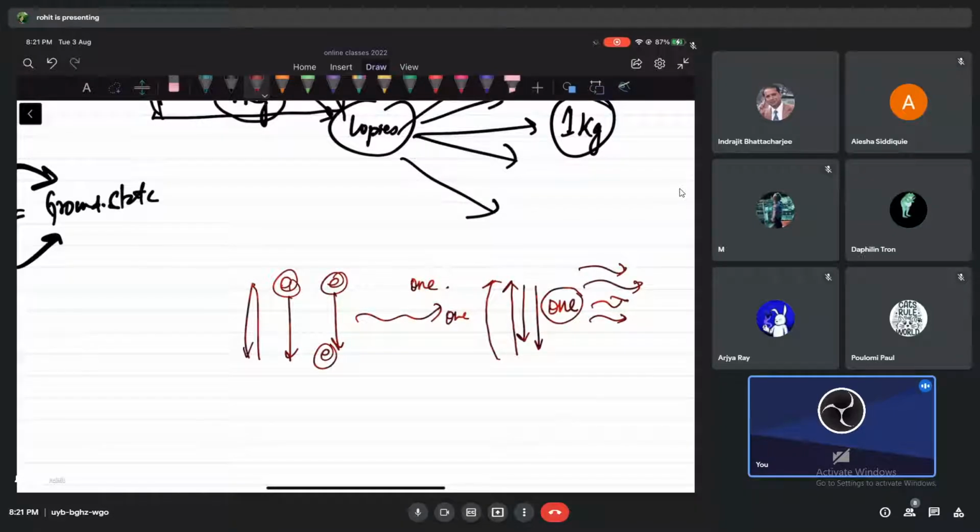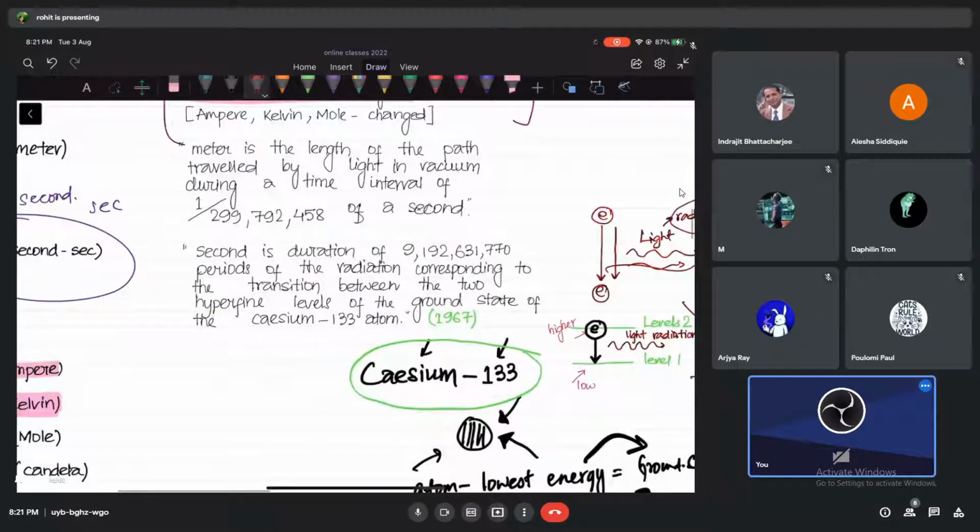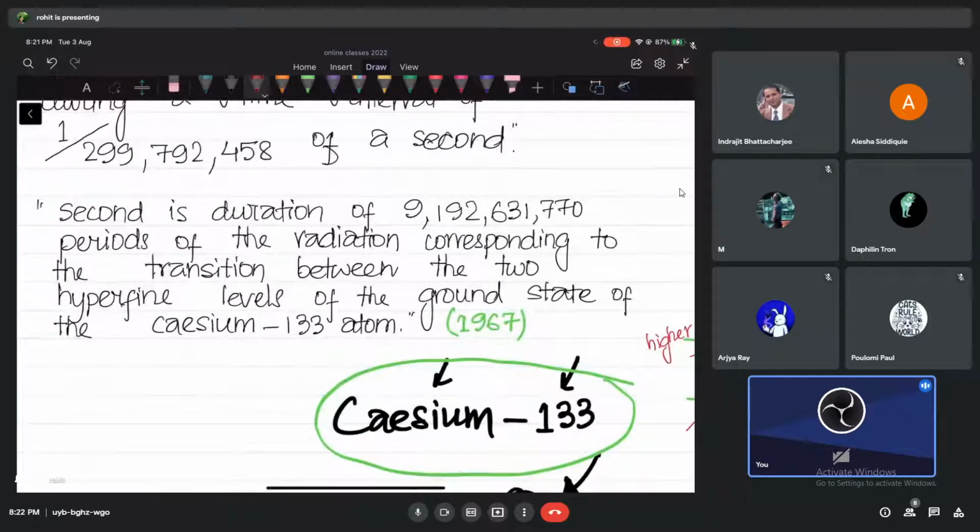Now let's try to understand this. It's difficult actually, but let's try. Imagine this is about 9 billion, 192 million, 631 thousand, 770: 9,192,631,770.